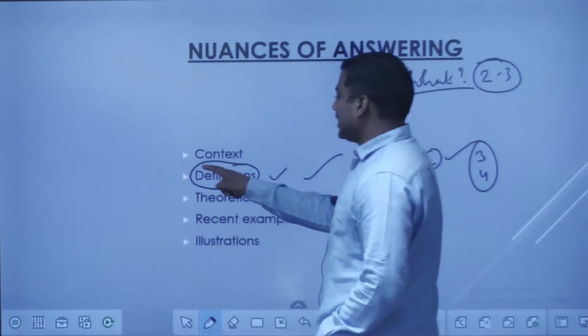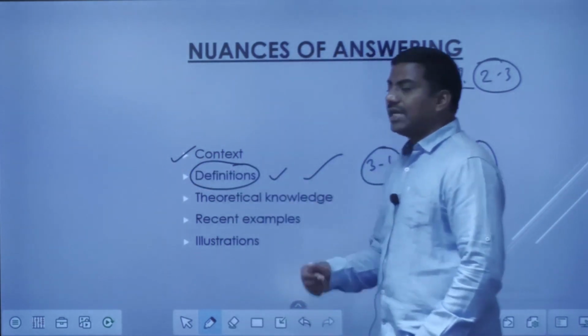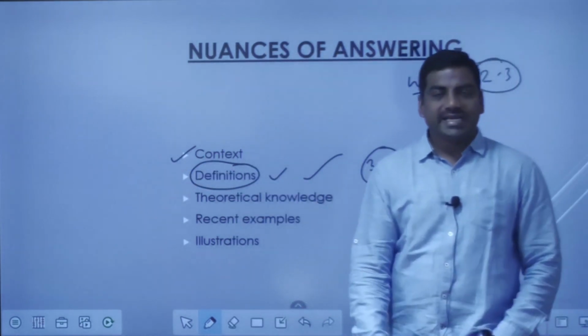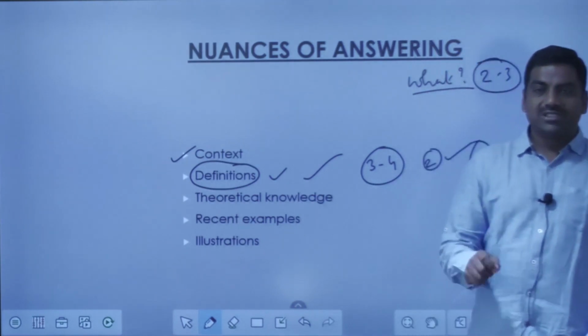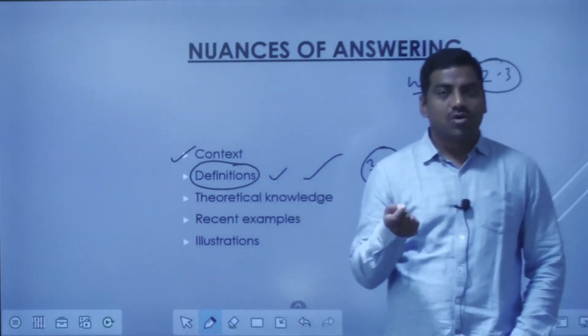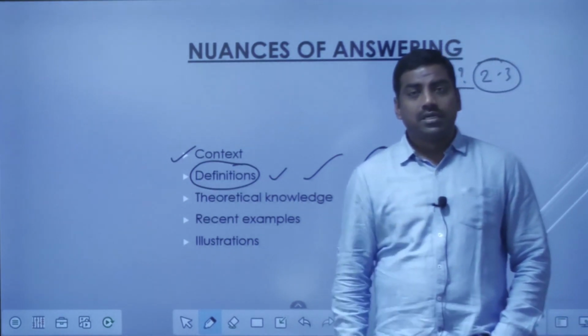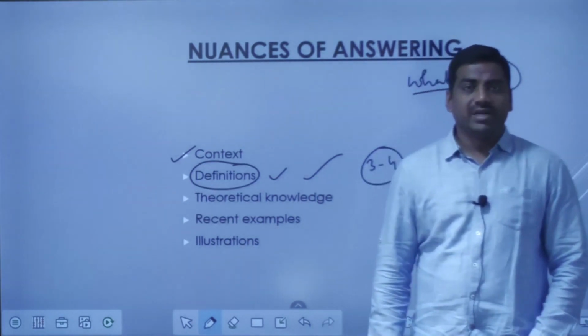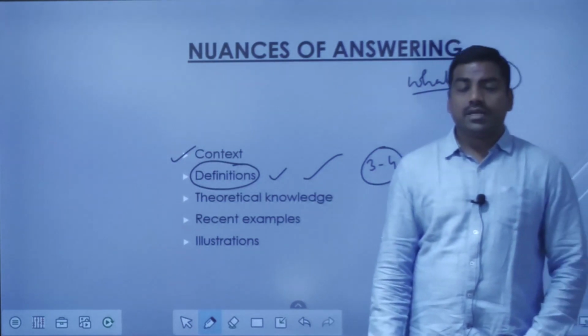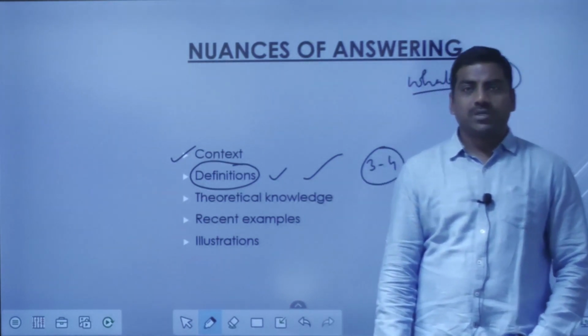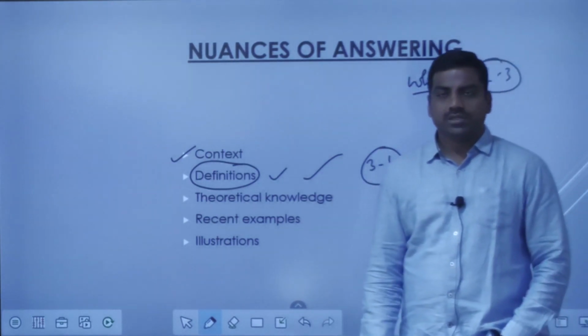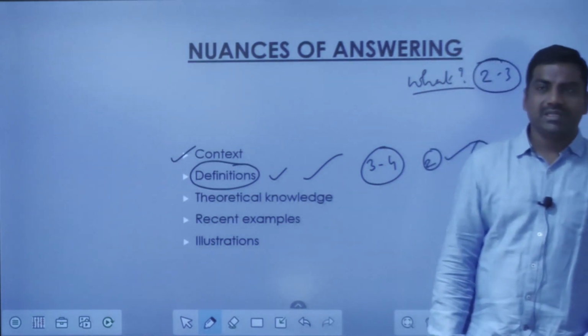Then the context of the question. I keep telling about the context, and I keep stressing it in one-on-one discussions and in the feedback that we write on the paper. Here the context becomes important because in the whole GS portion, barring the ethics paper, only 60 questions come in the mains exam.